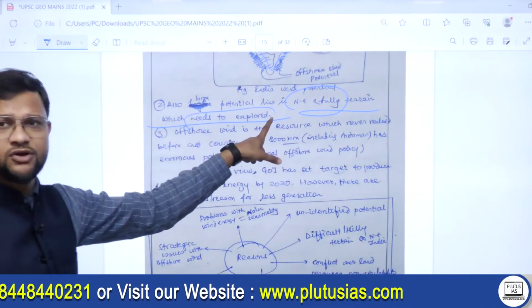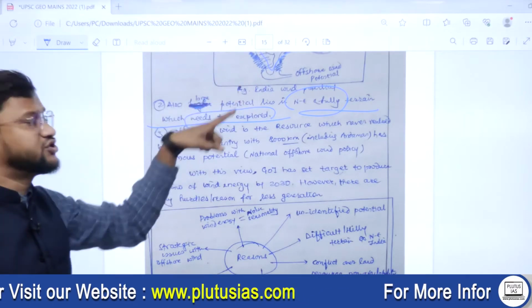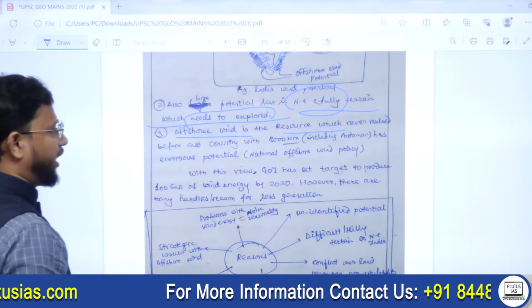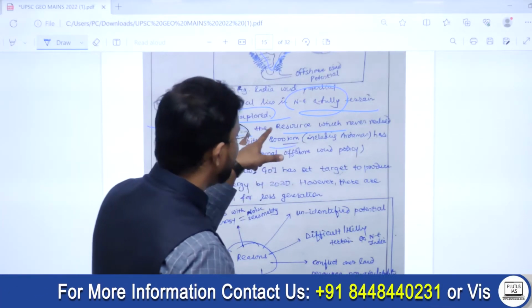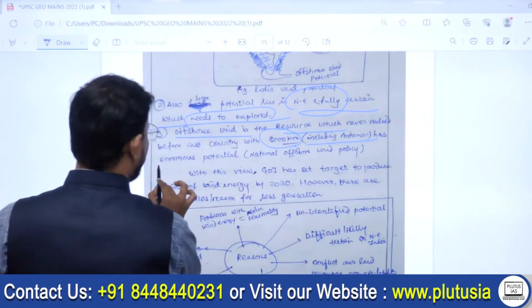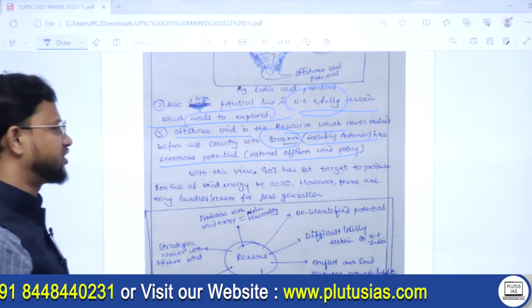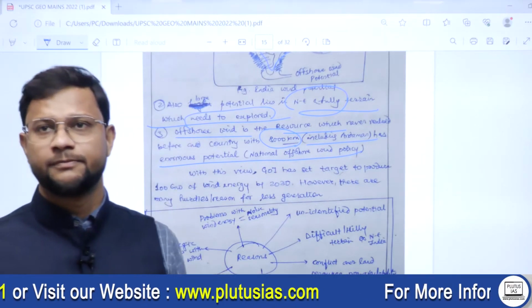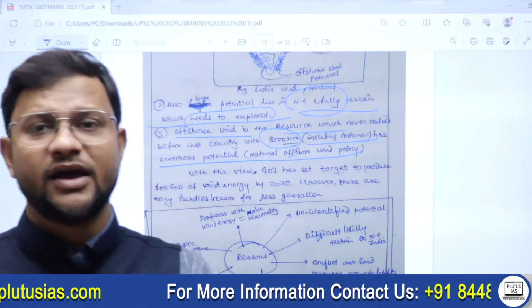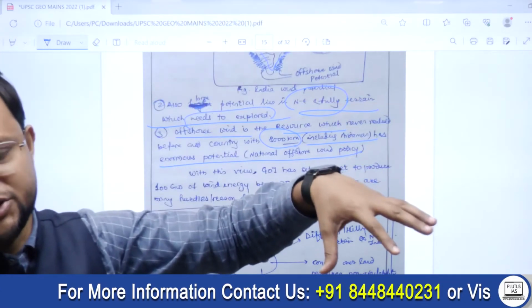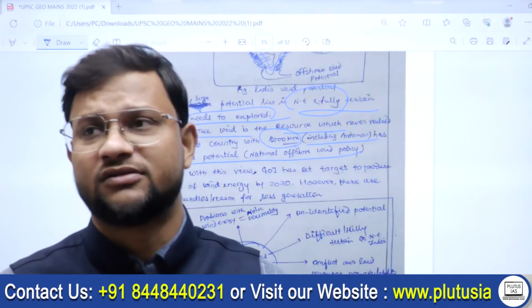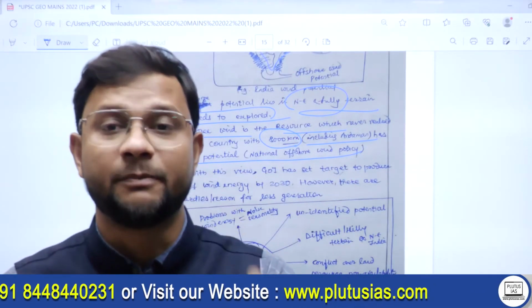I have given the present status because we are linking it to the potential. And offshore wind is a resource never realized before, and the country with a coastline of 7,514 kilometers has enormous potential, as mentioned under the National Offshore Wind Policy. See, current affairs also have to be connected, real-time conditions also have to be given. I can understand that even if this model answer is written after the examination, still there are some points that must be there in your answer. Then and only then does it give a sense of completion to the evaluator.